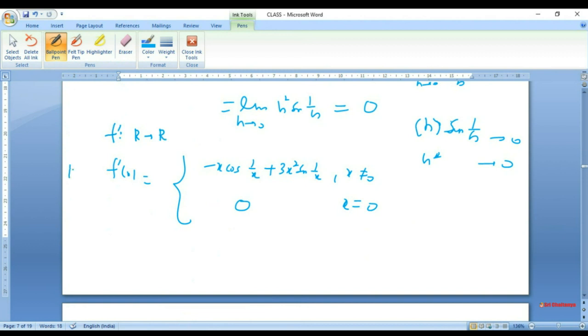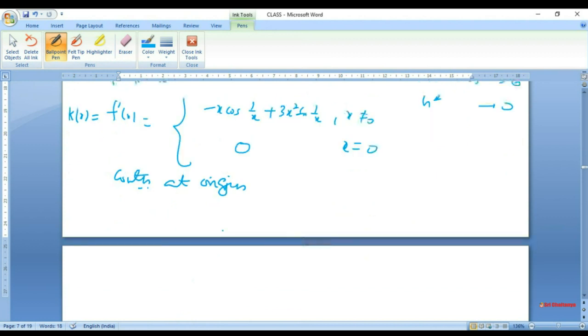Let's call this function k(x), and let's find out whether this function is continuous. We ask ourselves the question, continuous at origin or not. Again, it's a new function. It must pass the test of continuity if it is to be continuous at origin. So we calculate limit of x tends to 0 k(x), and we'll compare with k(0). If these values agree, then we are done. Then they will be continuous.